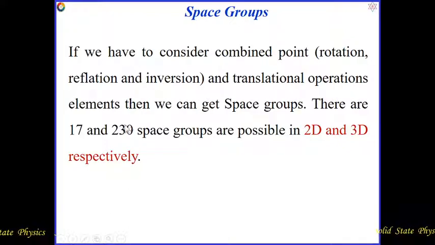Then whatever elements we get after the combination are called space group elements or space group symmetry elements. So there are 17 space groups in 2D, and 230 space group elements are possible in 3D.